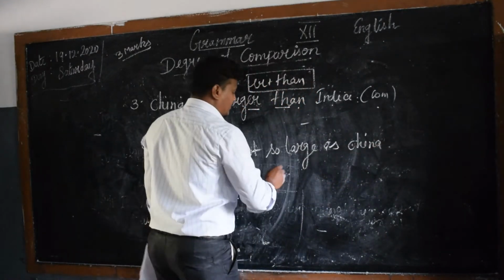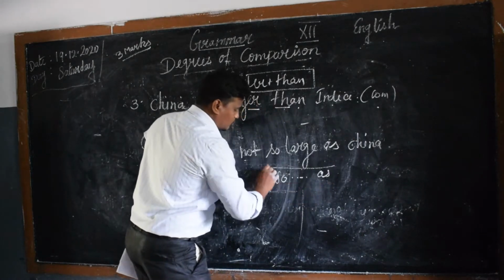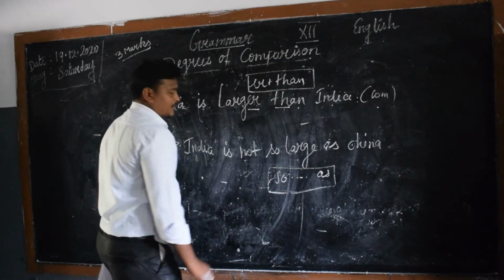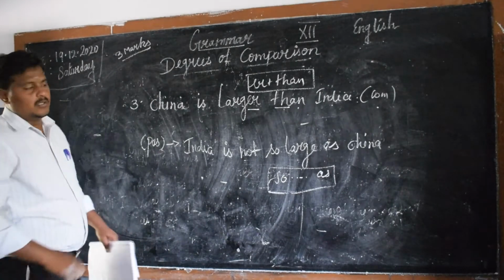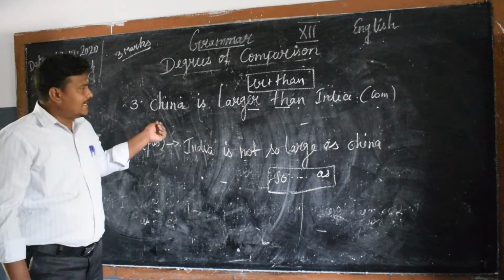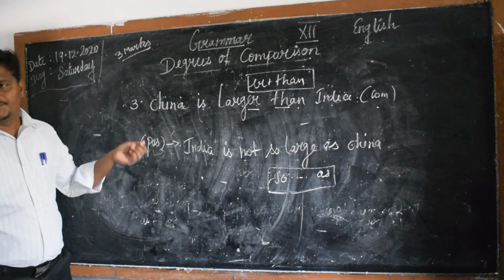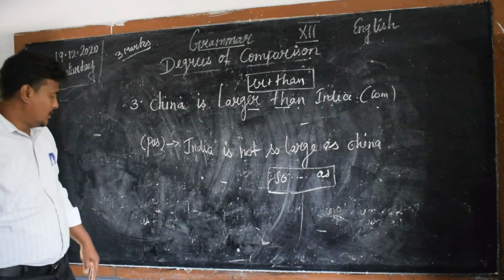So as per the rule, so as belongs to positive degree and comes under type 1. China is larger than India belongs to comparative degree in terms of type 1. Take a note on this.